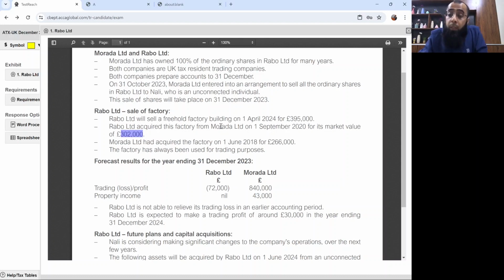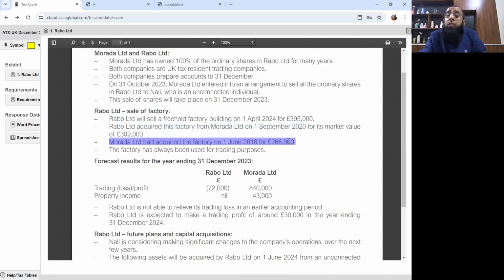See, normally, when we sell an asset which is acquired through intra-group transfer, in September 2020, Rabo and Murada were part of a capital gains group because 100% of the shares were owned for many years. This disposal of the company is done in October 2023. So at the time of intra-group transfer, it was a transfer between group companies.